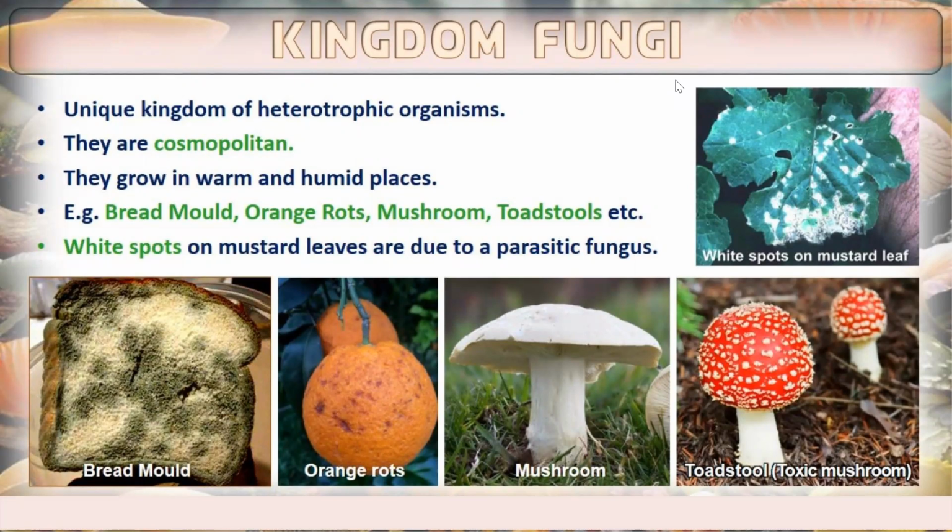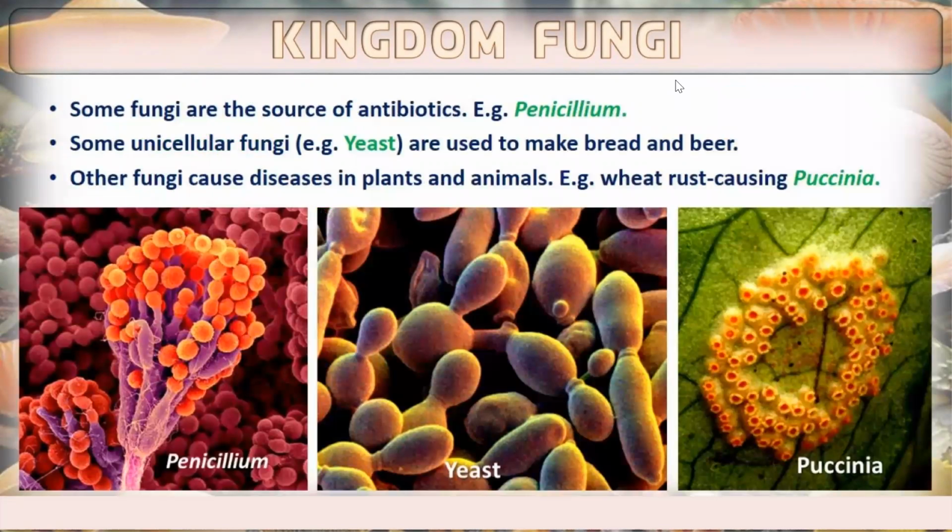A few examples given here are bread mold, orange rose, mushrooms, toadstool, which are toxic mushrooms, and the white spots on mustard leaf. You can find that in plants as well as in animals they are parasitic in nature. Some fungi are the source of antibiotics.